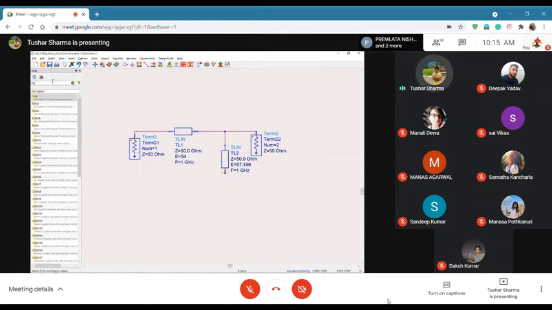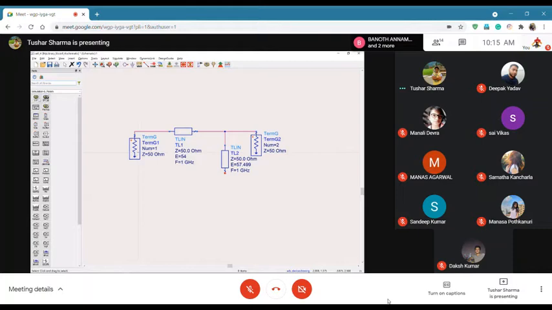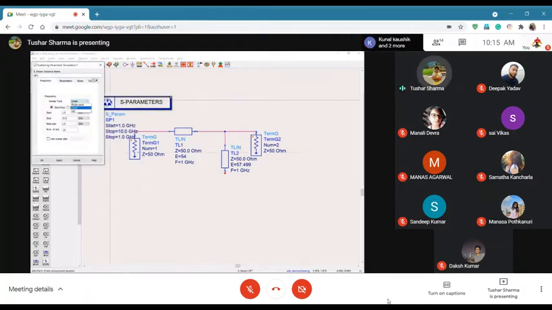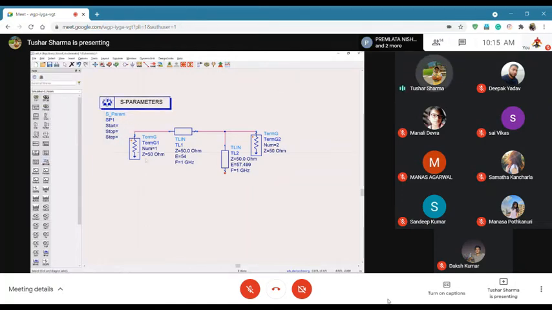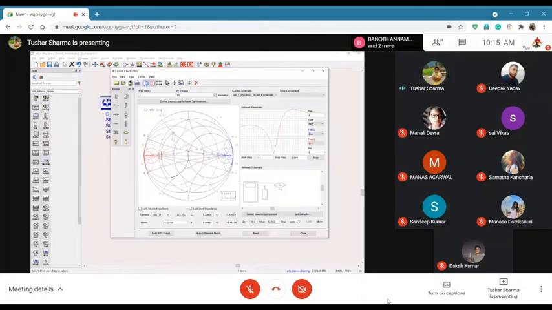And now let's calculate what the impedance is looking this way from here. Let me put a quick S parameter. So can somebody tell me what the impedance will be if I plot the impedance looking at port 1? That impedance should be 15 plus j25, right?